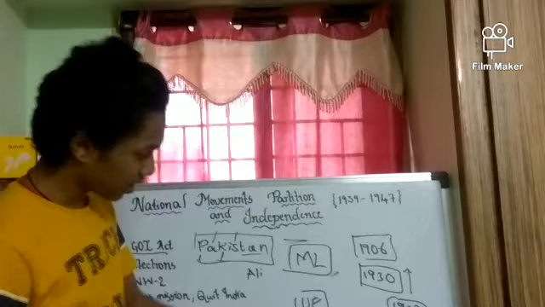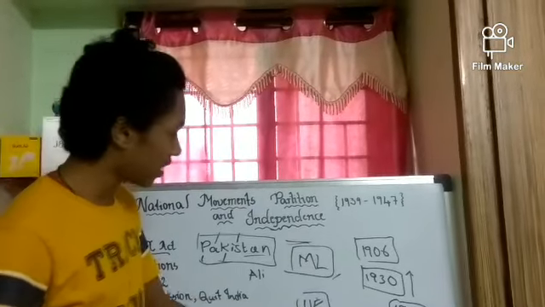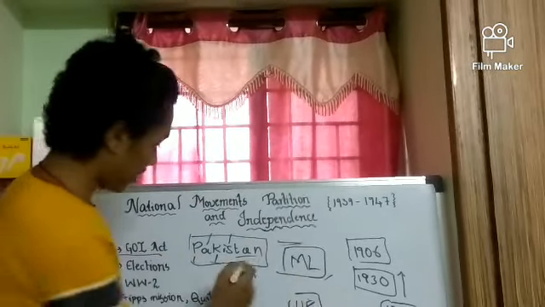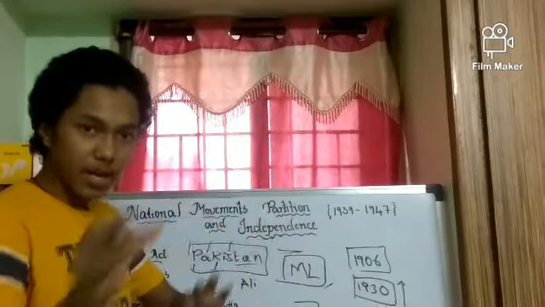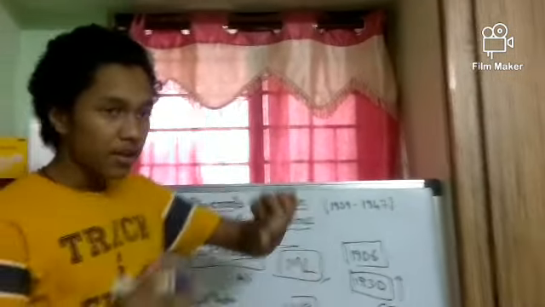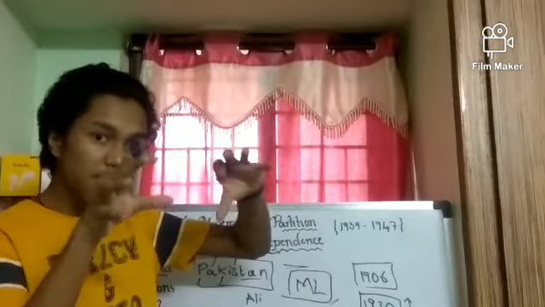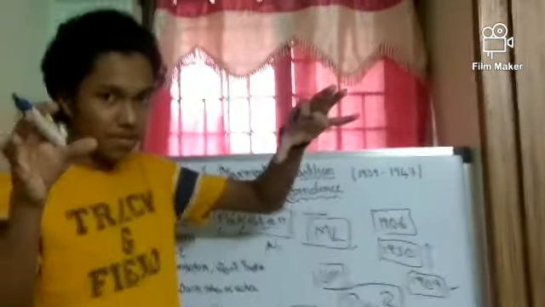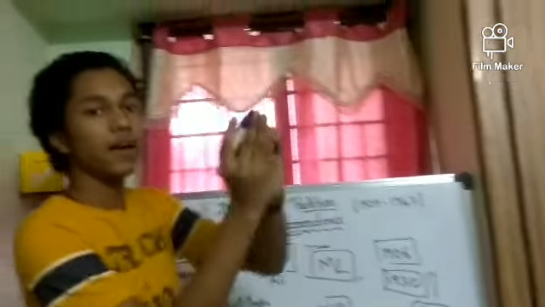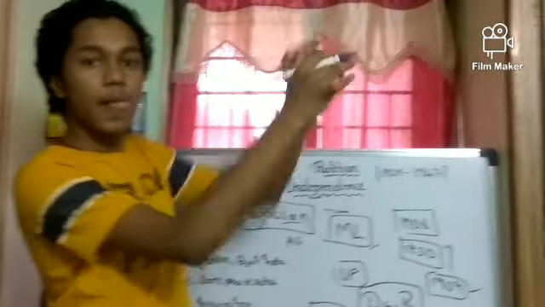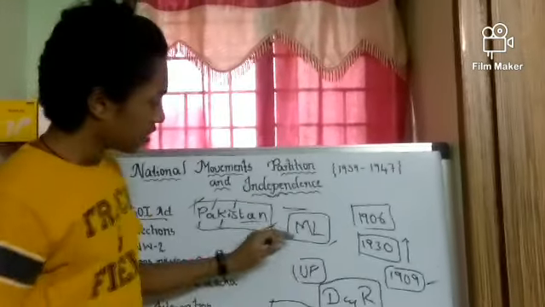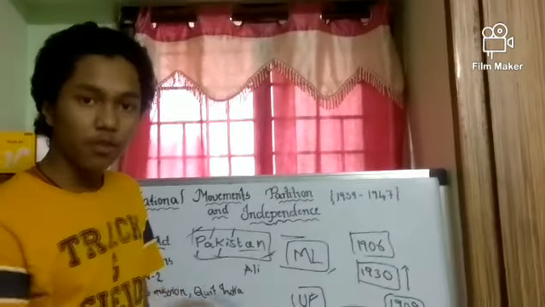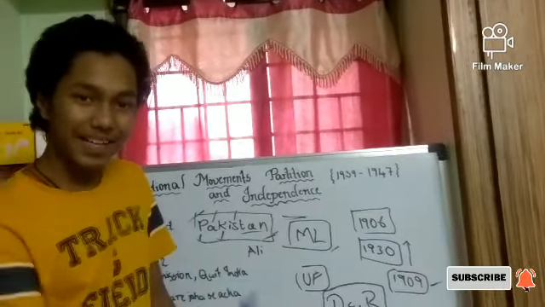But when this divide and rule policy started, Muslim League Party thought it was a fantastic idea that we could divide all the Muslim regions all over India, British India. All the vast Muslim population areas would combine and make a separate state, a separate country, Pakistan, so that it would be better for Muslims to protect their interests, etc.